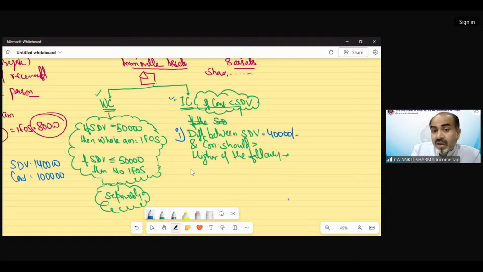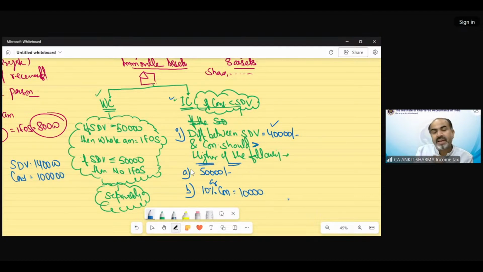Clear? Now this difference should exceed the higher of the following. You need to find out these two values, and we will take the higher of these two. First one is fixed 50,000 rupees. The second is 10% of consideration. The consideration was 1 lakh, so the 10% would be 10,000.